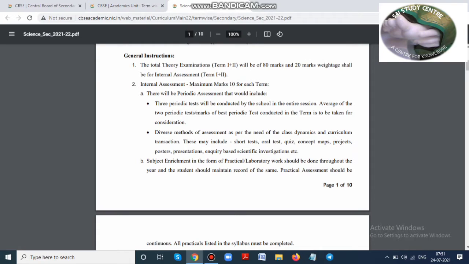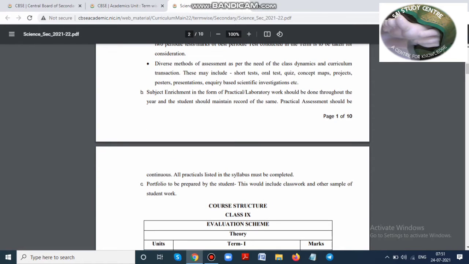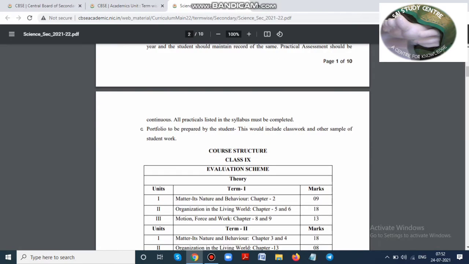1 and term 2. 20 marks will be the internal assessment for terms 1 and 2, so the internal assessment is 10 marks for each term. That will include 3 periodic tests. Average of 2 or best of 2 can be taken. Many methods like curriculum transaction can be included: oral test, short test, quiz, concept map, scientific investigations, all those things can be included.